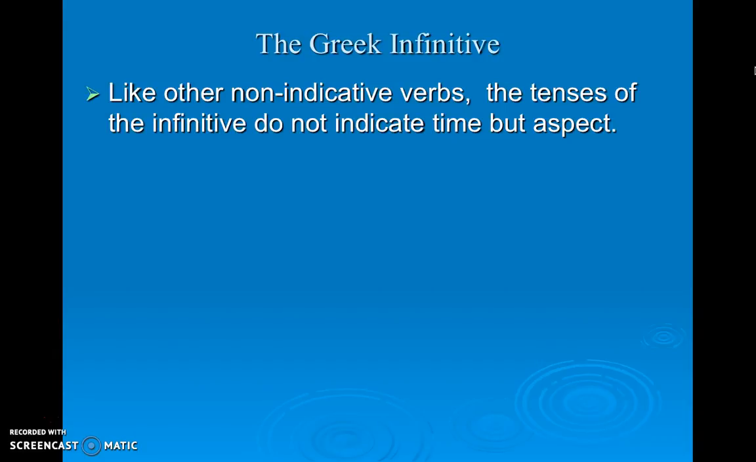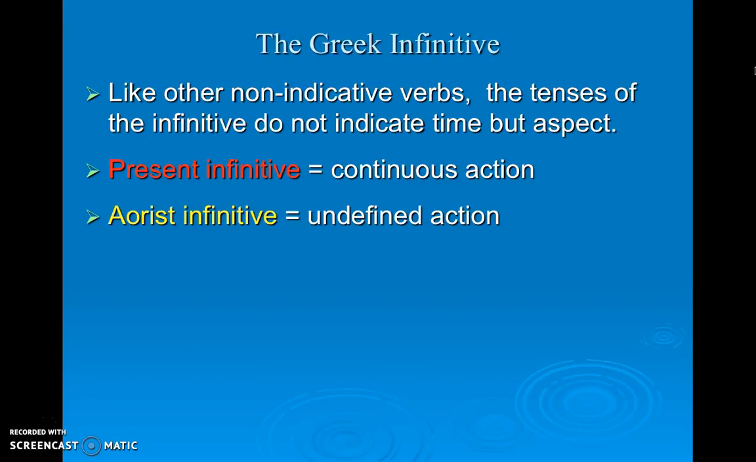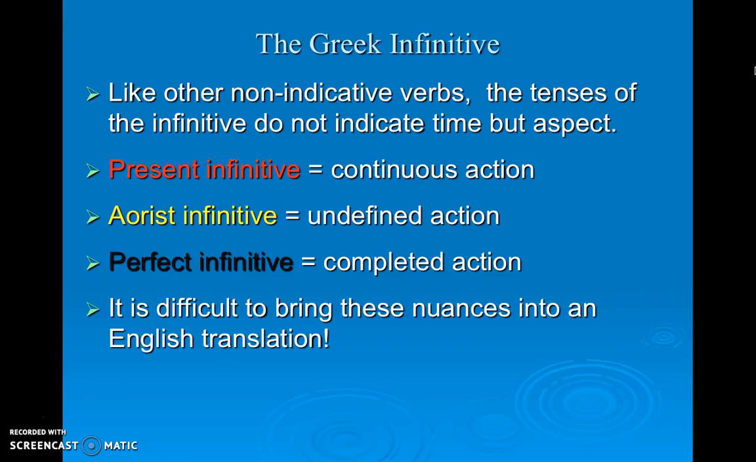Like other non-indicative verbs, the tenses of the infinitive do not indicate time, but aspect. So the type of action is more important than the timing of action. A present infinitive might indicate a continuous type of action or a habitual type. An aorist is an undefined action, and the perfect infinitive would be more of a completed action, because remember the perfect tense has a completed action in the past with ongoing results in the present.